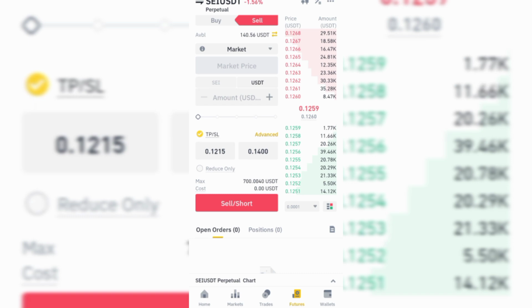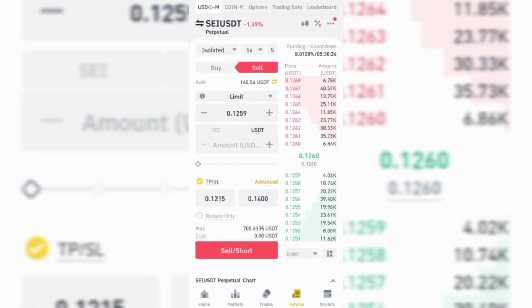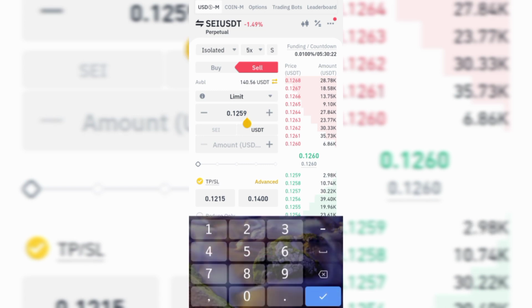But when it is market, if I click on market, it is going to buy at this current price. If it is limit, I'll be the one to set the price myself, so when the price is at this level, I'm going to start trading.